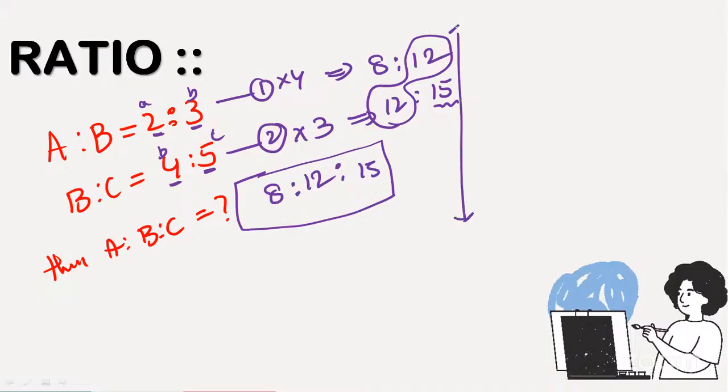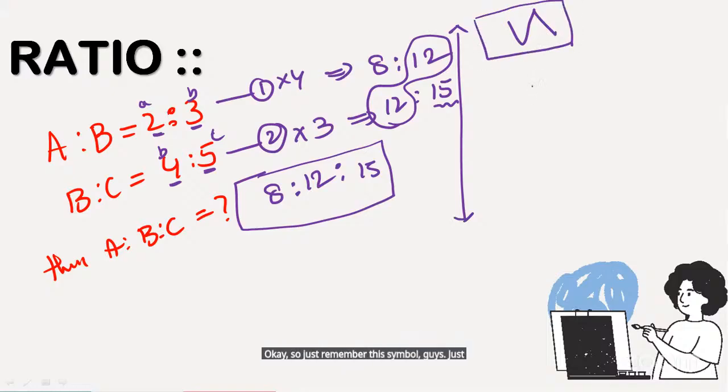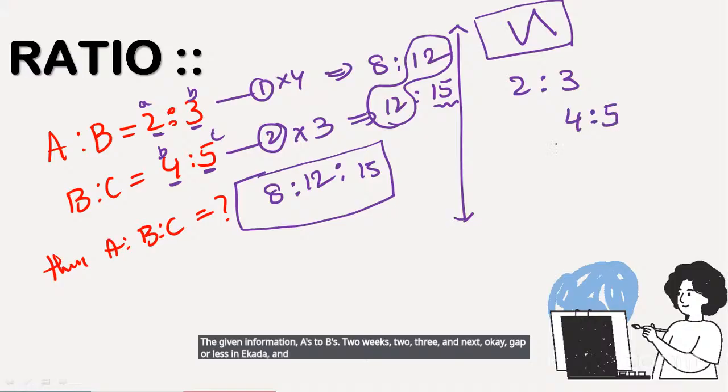I want to answer just within a fraction of seconds, sir, without pen. Okay, so just remember this symbol, guys. The given information, A is to B is 2 is to 3, and next, B is to C is 4 is to 5. So note it like this.